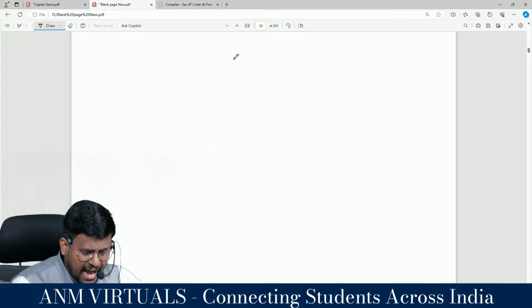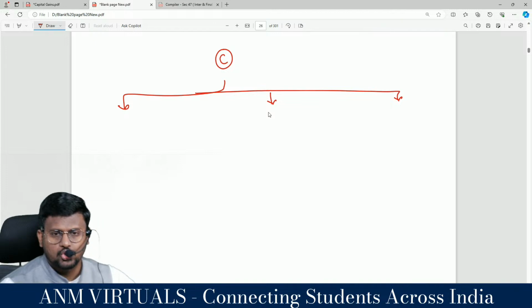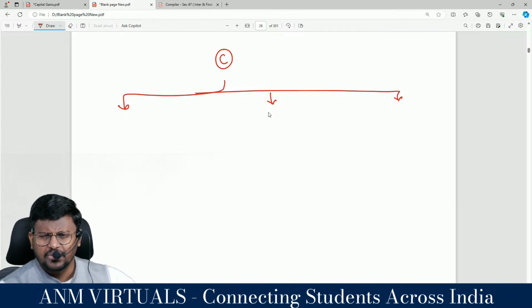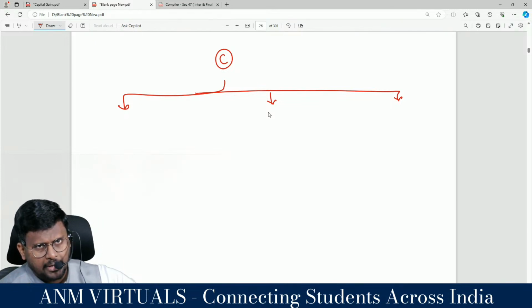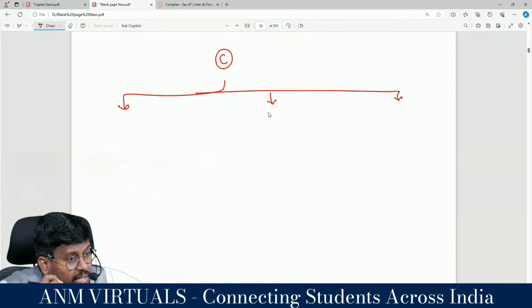So here, if you see the characters, there will be 3 characters in the demerger also. In amalgamation, the 3 characters are the amalgamating company, the amalgamated company, and the shareholders of the amalgamating company.